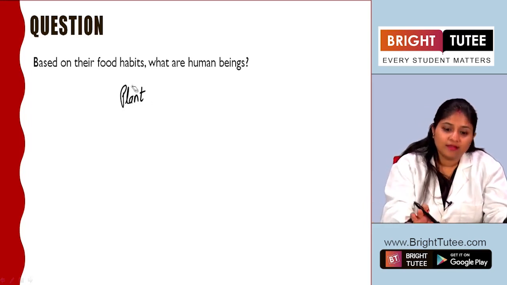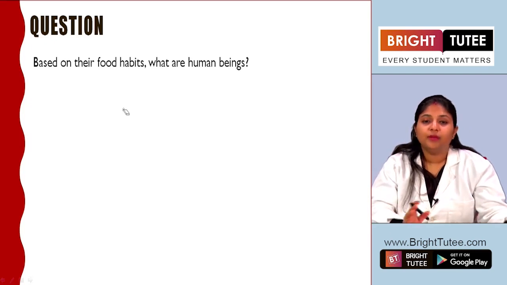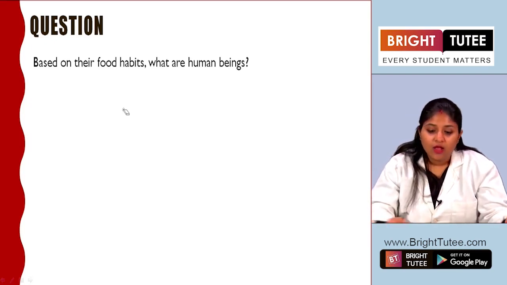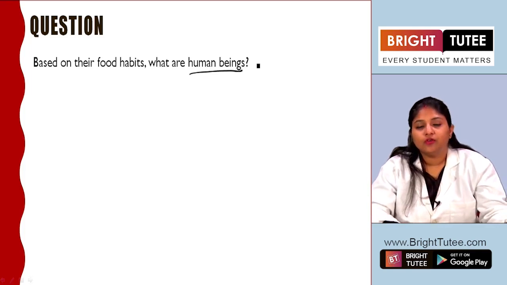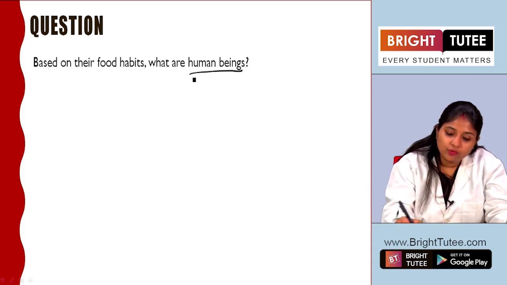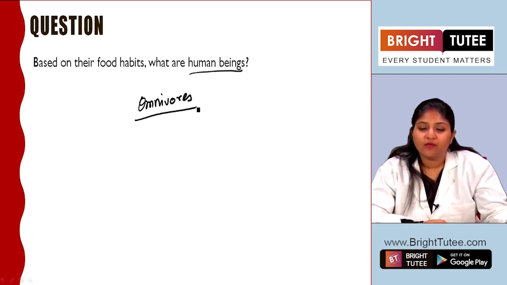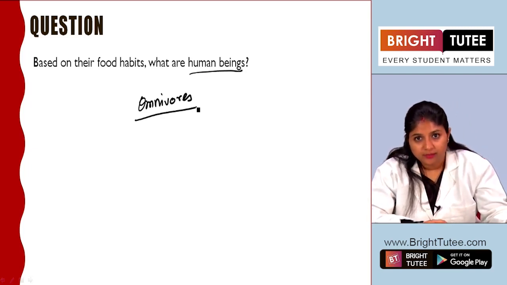These are called vegetarians, whereas there are few people who eat eggs, who eat meat, who eat plant products as well. So because of the varied range of what humans eat, human beings are said to be omnivores, right? So we are omnivores that eat both plant as well as animal products.